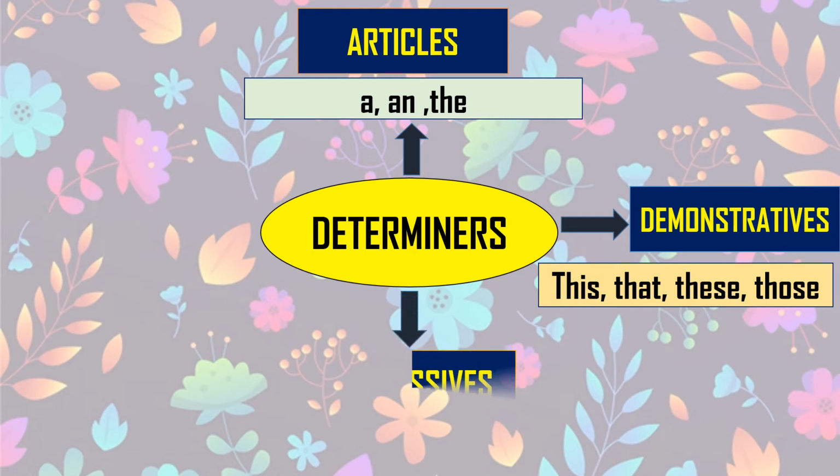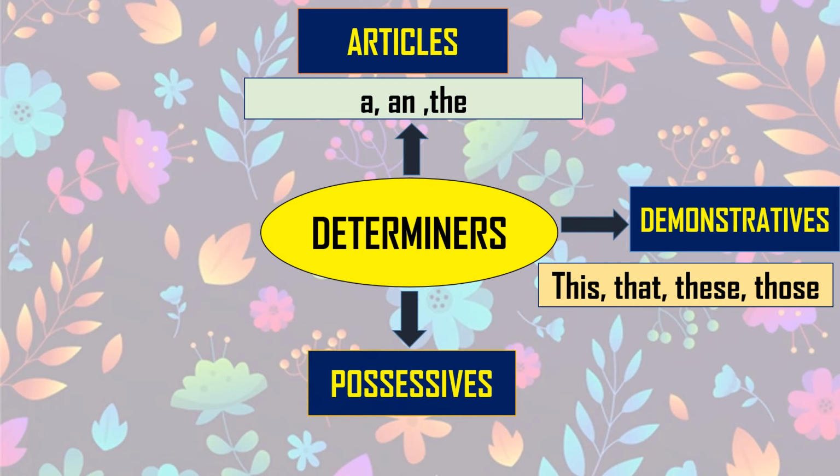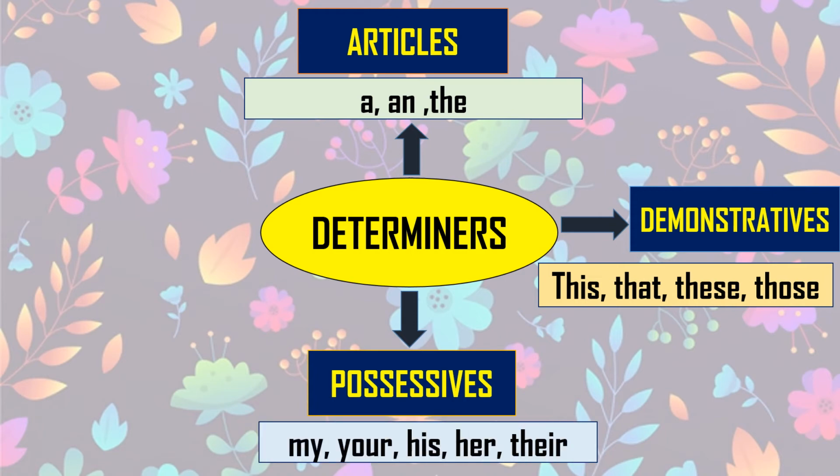Third type of determiner is a possessive determiner. Possessive shows you the ownership of someone. Your home, my pen. In this way, they show you the owner of that thing. So that is known as the possessive determiner. My, your, his, her, their. Whenever you are showing that the thing belongs to whom, then it is known as a possessive determiner.